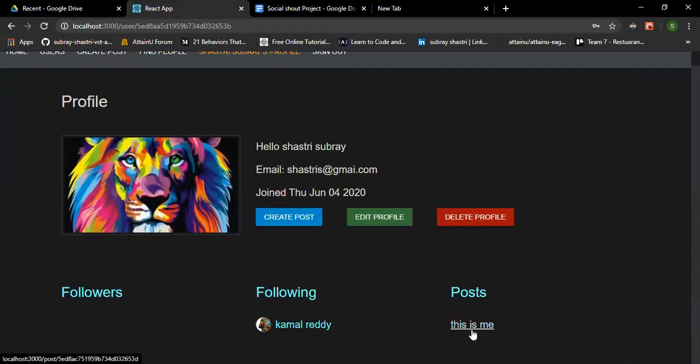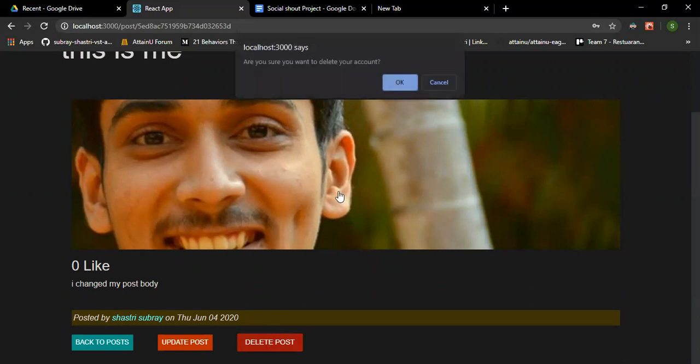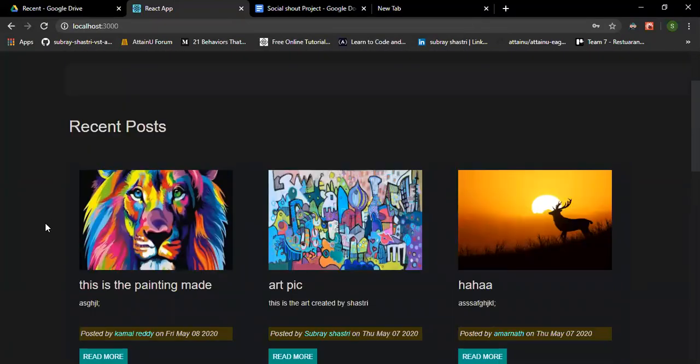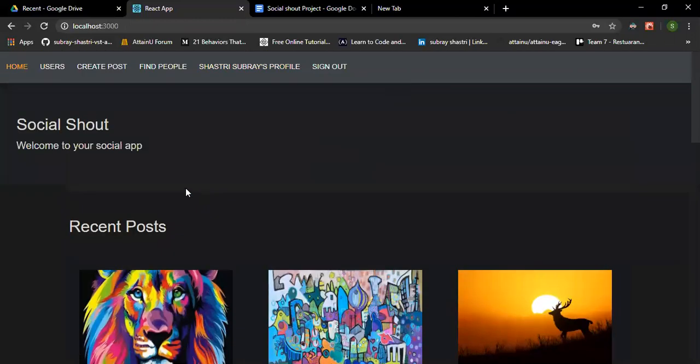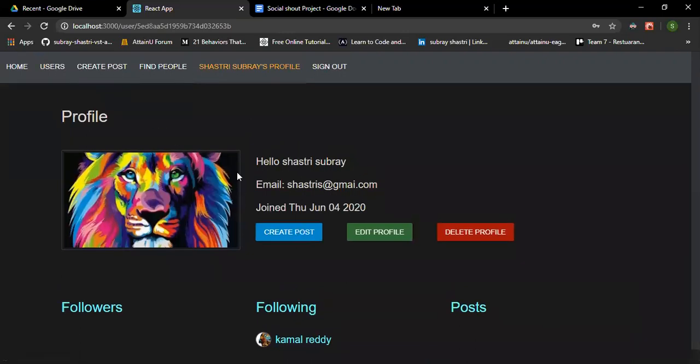Here we can see that I changed my post. If I want to delete the post, I can delete it. Here we cannot see the post, and in my profile also we can't see the uploaded post.